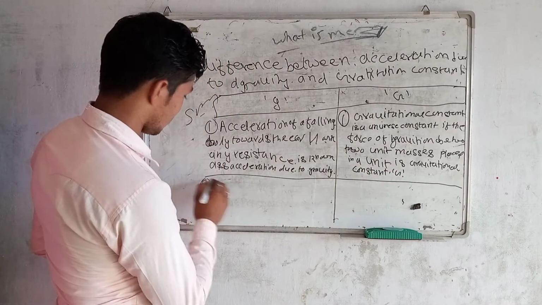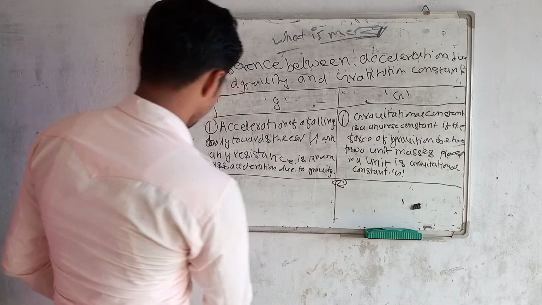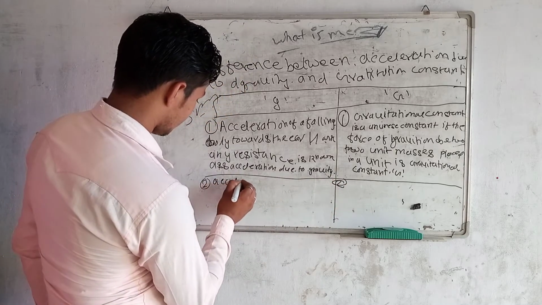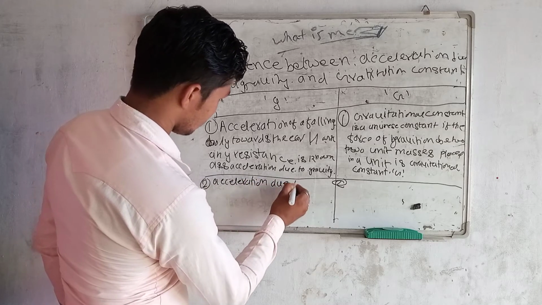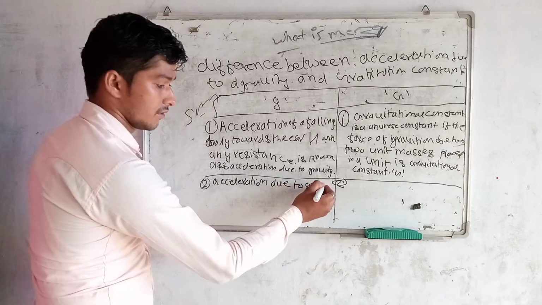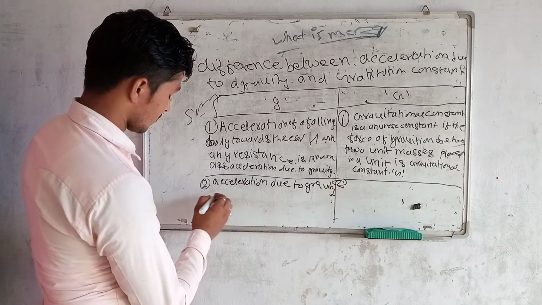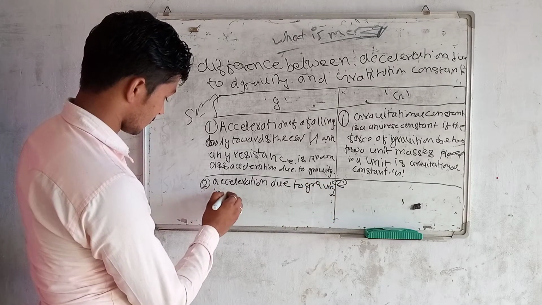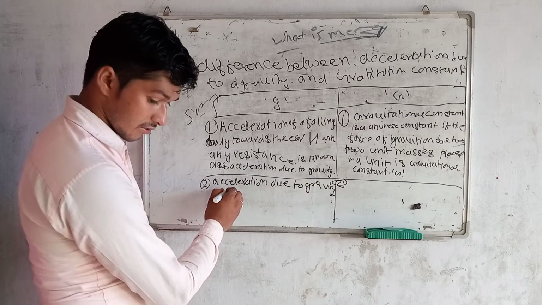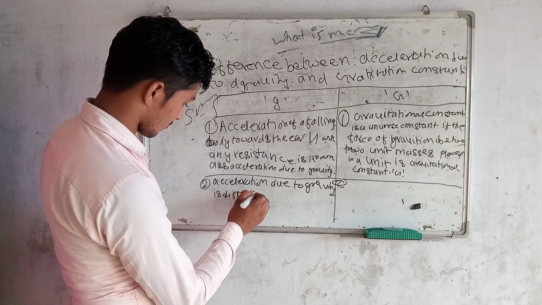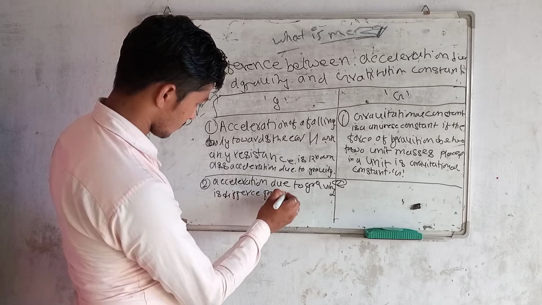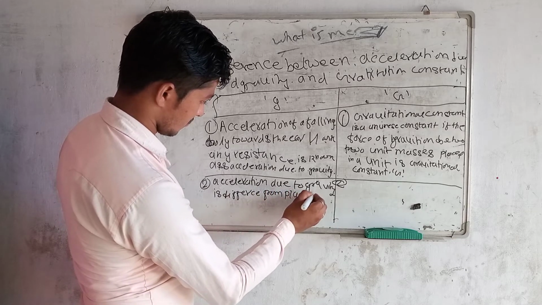While the second difference is: acceleration due to gravity differs from place to place.